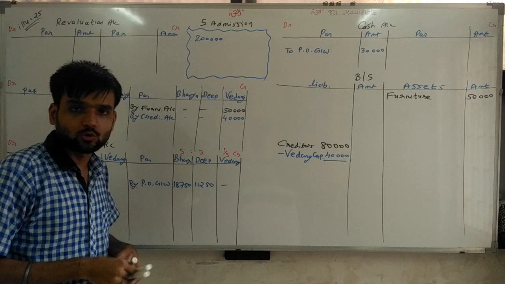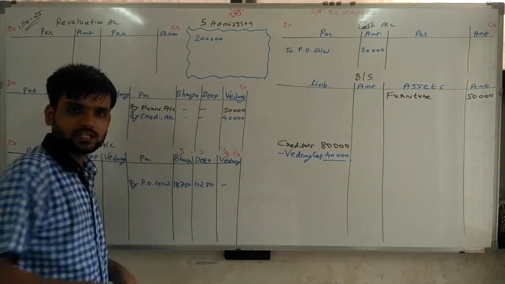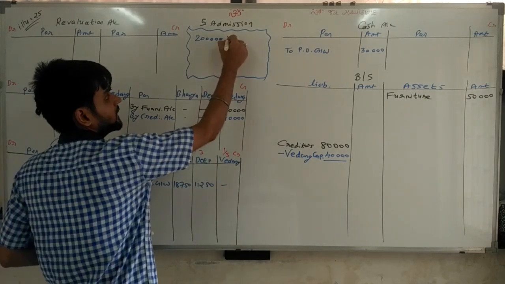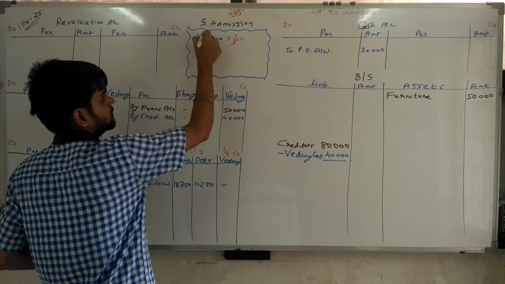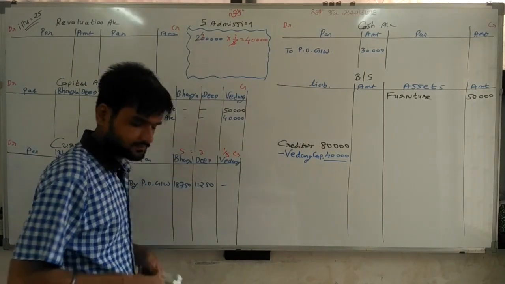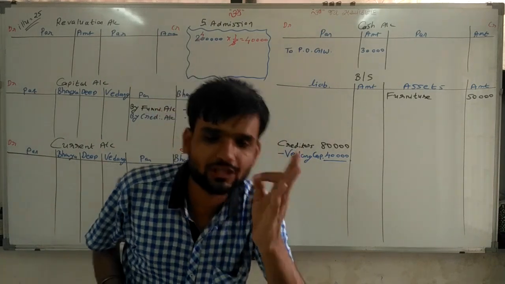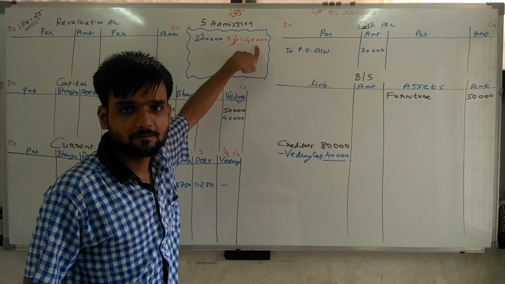Now from this 2 lakh, what is the portion of Vedant? Sir, Vedant portion is 1/5. So find 1/5 ratio. 40,000 rupees. Now actually Vedant has to bring 40,000 in the business.